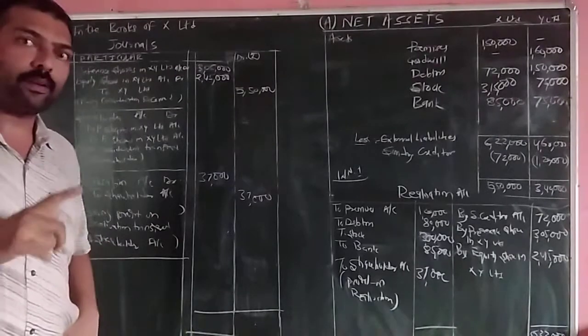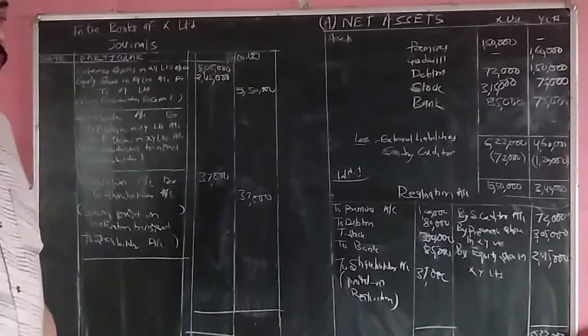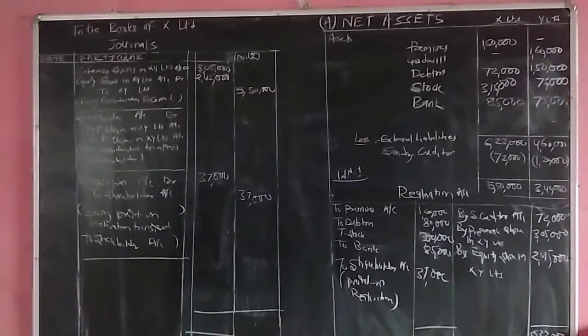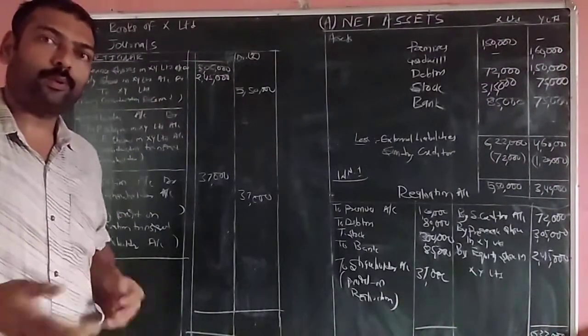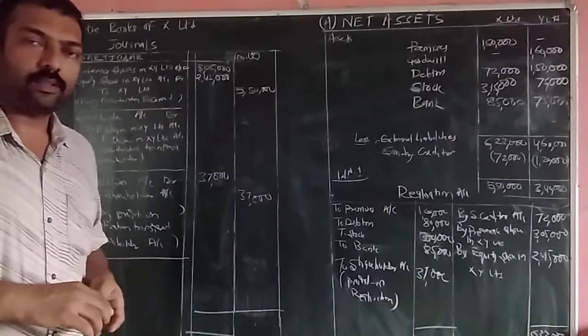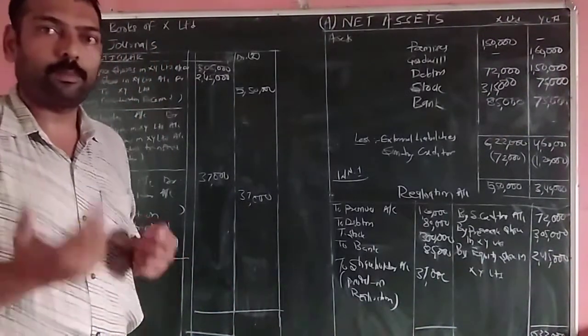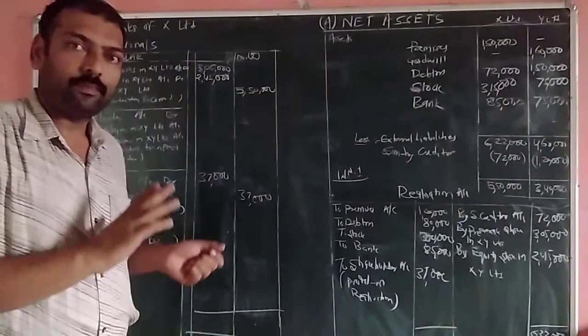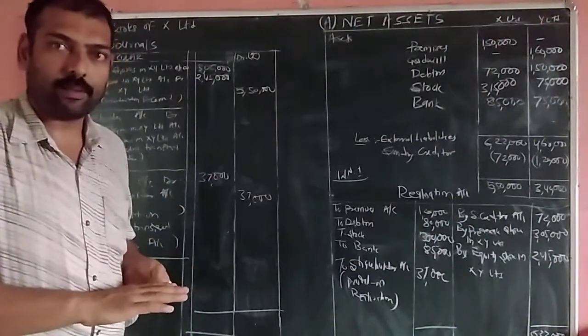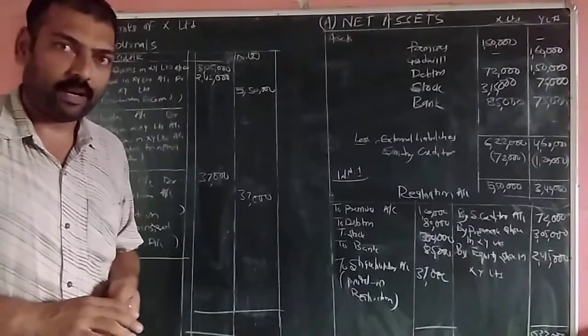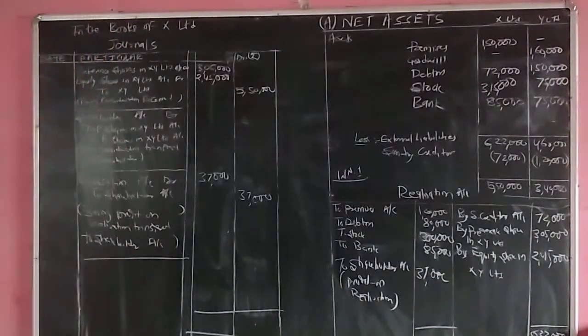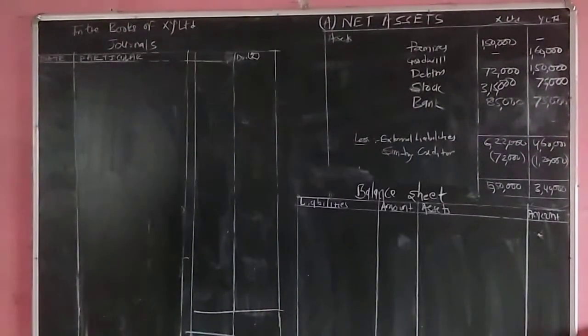The same entry will be passed in the books of Y Limited. If they have told us to pass, we have also passed it. It is a practice for you. You can pass and again check your answers. And the last part of the question is passing of journal entries in the books of the transferee company, that is XY Limited, and preparation of balance sheet. So now we will be passing the journal entries in the books of XY Limited.